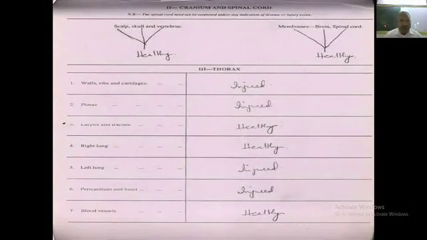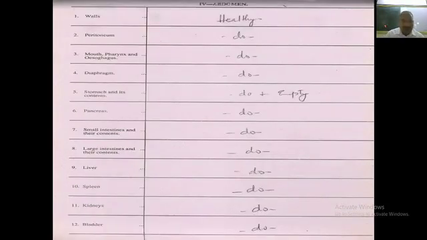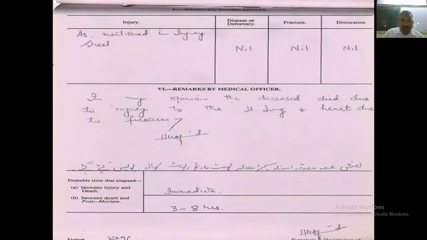Then thorax, the condition of the thoracic cavity, wall, ribs, cartilage, pleura, injured or not injured, healthy. Pericardium, in this case the pericardium was injured, the left lung was injured, thoracic cavity was injured, pleura injured, because it was a case of firearm injury. Then abdomen, again abdominal organs must be properly inspected, and whether they are healthy or not must be mentioned.